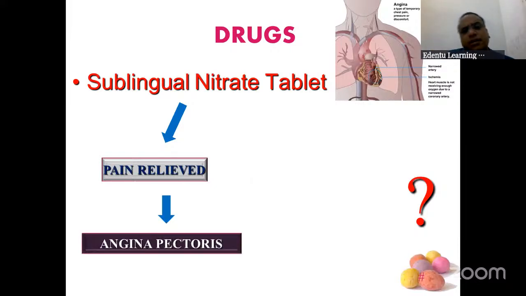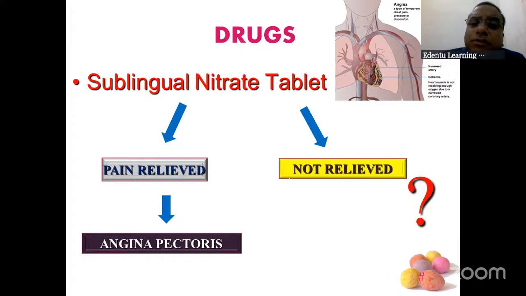Stop the procedure. Now there is no pain. Initially he had pain, you gave sublingual nitrate, the pain is relieved, and the patient is telling, I am fine, sir. Don't proceed with the extraction. Stop it. Refer to a cardiologist and then postpone the extraction.